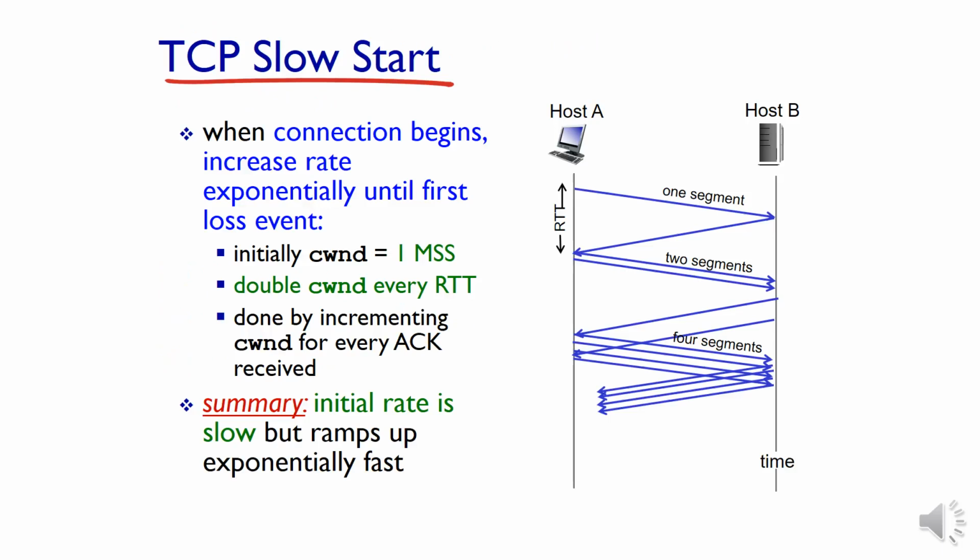This is the first phase of the algorithm, TCP slow start. When the connection begins, the increase rate is exponential until the first loss event occurs. Initially, the congestion window size will be 1 MSS and it will be doubled in every RTT. That is 1, 2, 4, and it is doubled continuously until the first loss event occurs. As a summary, we can say that the initial rate is very slow but ramps up exponentially fast.